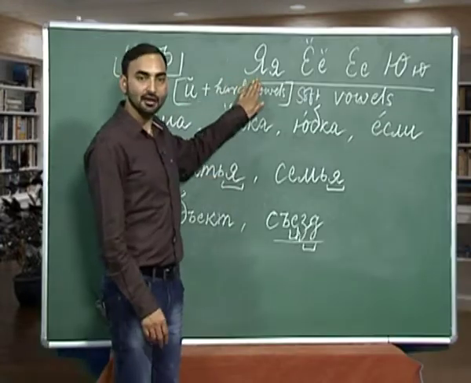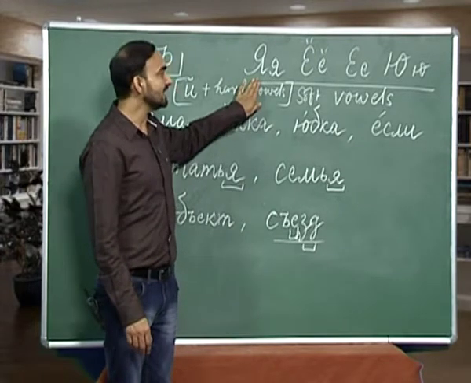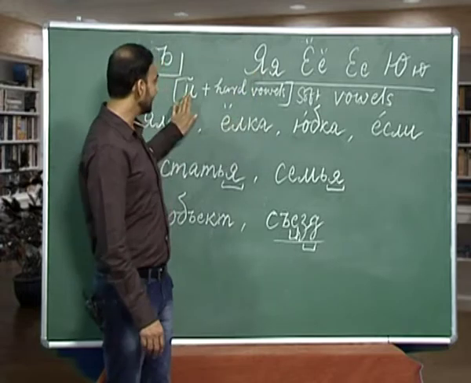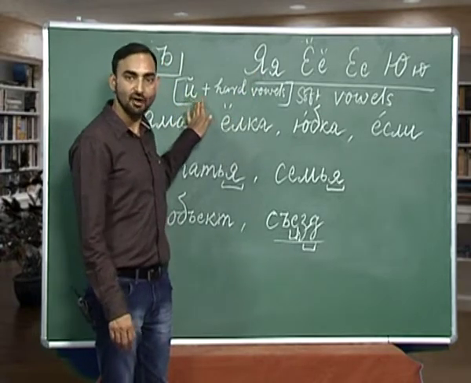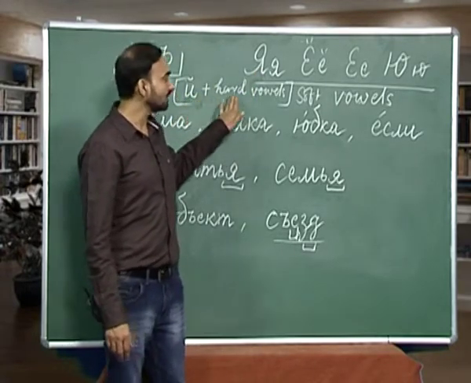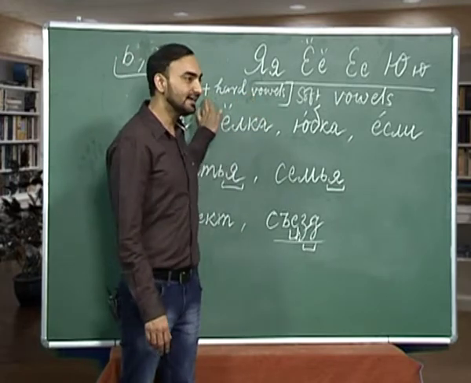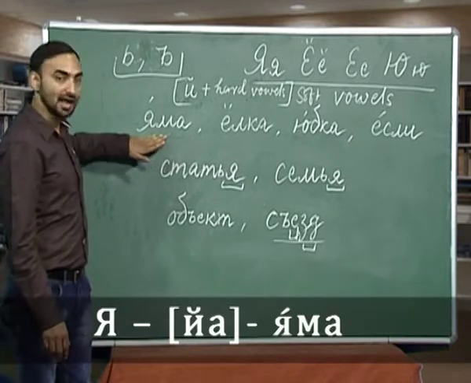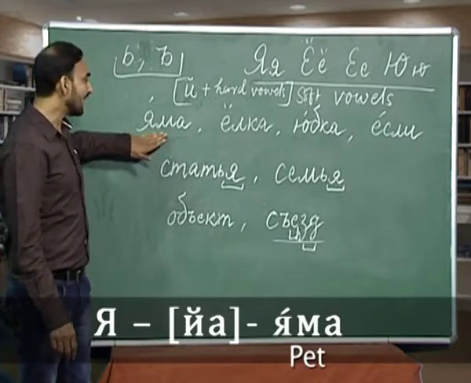Okay, the first soft vowel we have is ya. Ya is a combination of e kratke, which is a soft consonant, and hard vowel a, ya. And the word from ya is yama. Yama is pit.